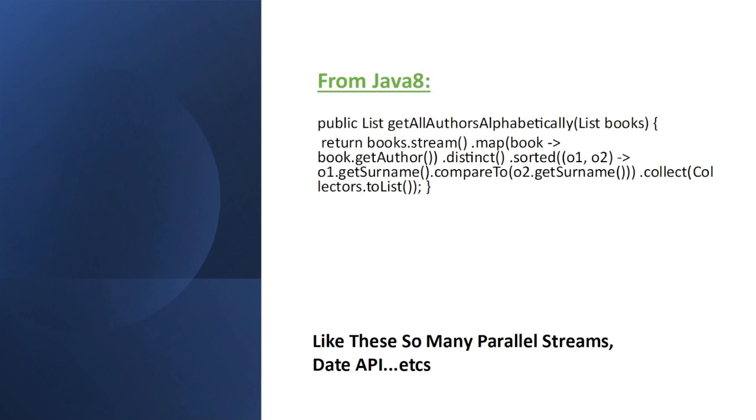But if we give any collection object to parallel streams, it will run concurrently, so we can't expect any sequential order. That means asynchronous operations. For asynchronous operations, we use parallel streams. Like this, the Date API handles dates, time, and timestamps, all related date issues. That also I will cover.